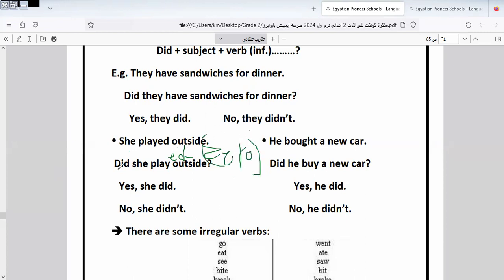Why? Because as we told you before, in the simple tense form and in the past form, when we use the keywords did or does, the verb returns to its base form, the infinitive form. Don't say did she played. If we say played, it's 0 in the exam. You must know this. Okay, let's continue the rest of the exercise.